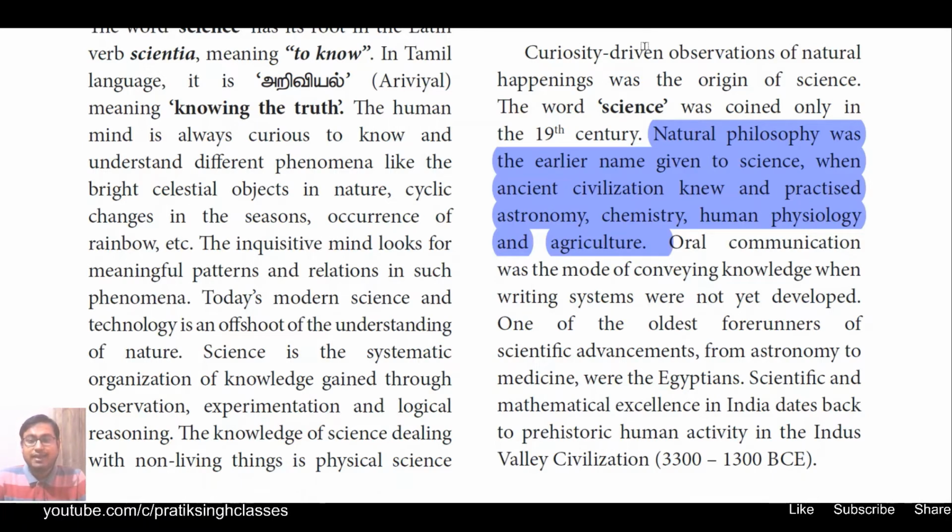Okay, because at that time in ancient civilizations we were familiar with astronomy and a lot of things. Okay, the astronomy of Indian culture, or the Vedic astronomy, is far better than any other civilization around the world. Then chemistry we knew very well, then human psychology and agriculture. The early men started doing agriculture.